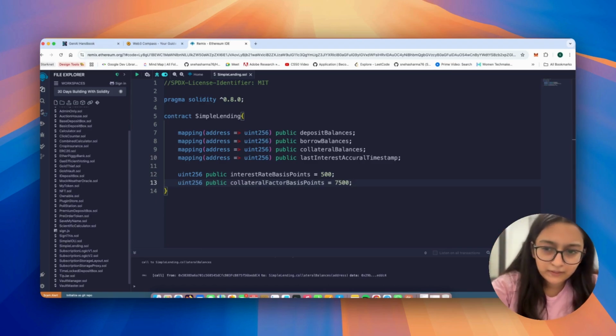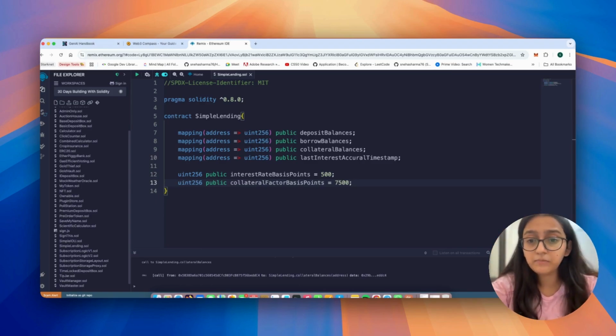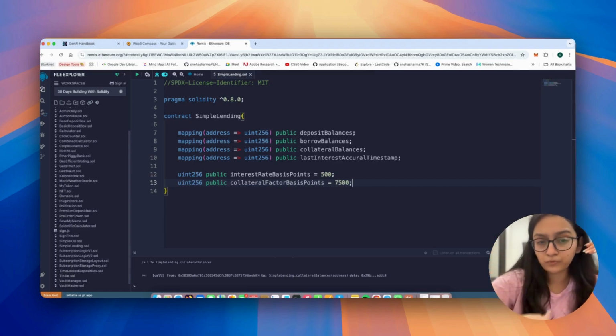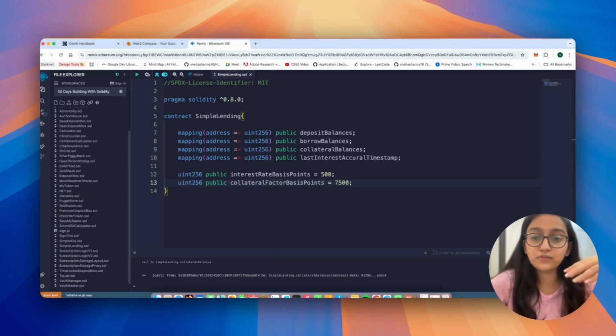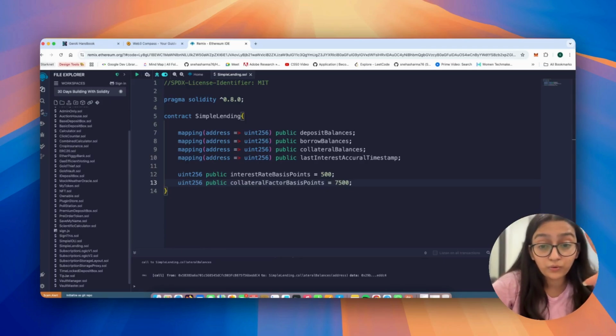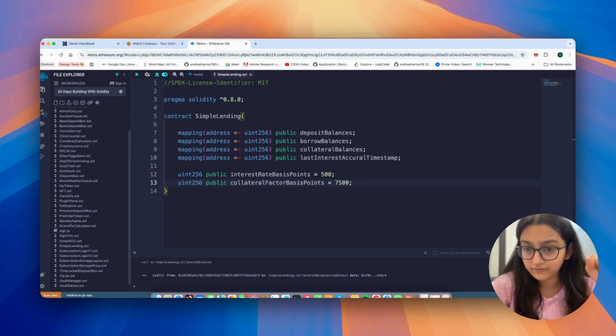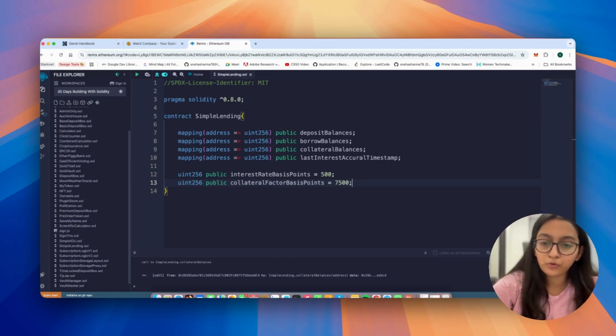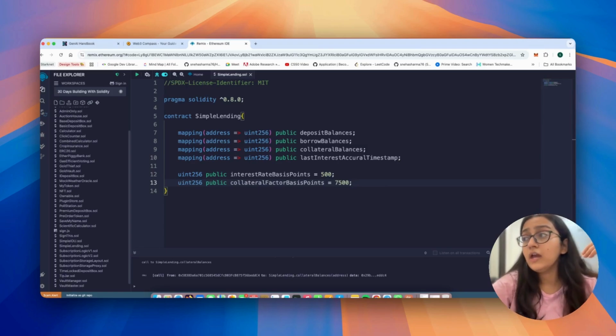Now, some of you might be thinking, why can we not borrow 100%? Because price volatility exists. ETH might drop in value tomorrow. So we always want borrowers to leave a safety cushion. That's what the collateral factor enforces. In the real world, it's like the bank saying, we'll loan you money against your car, but only up to 75% of its current value. So this helps the protocol avoid losses and ensures that borrowers always have enough collateral to back their loans up.